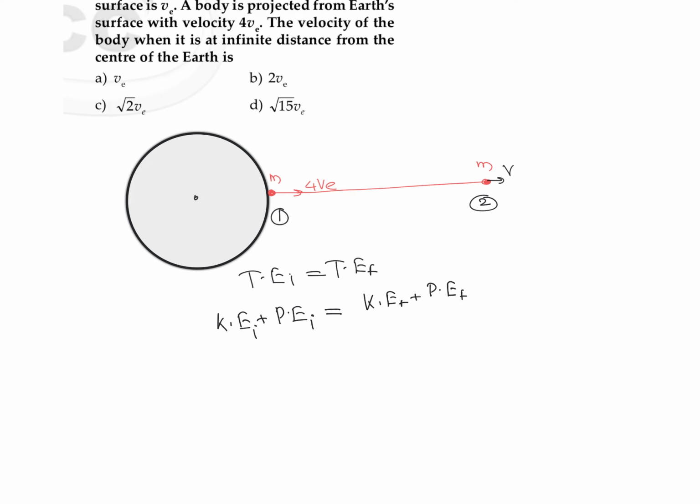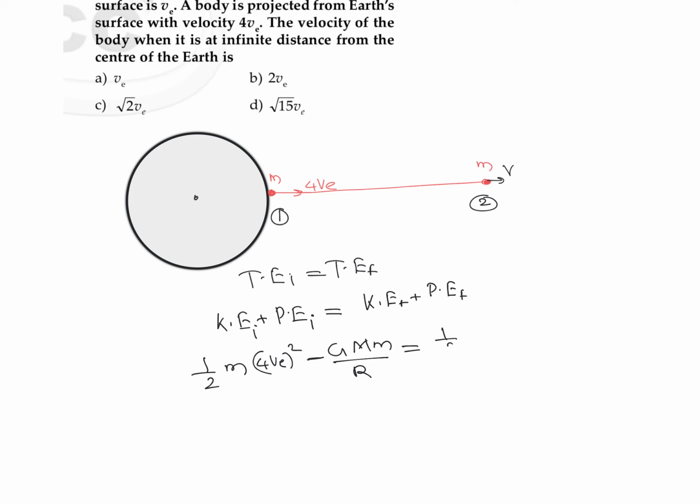What is the kinetic energy initial? It is half m times the initial velocity squared, which is 4 times the escape velocity, so half m v square. And what is its potential energy? Potential energy on the surface is minus GMm divided by r. That should be equal to its kinetic energy at infinity.